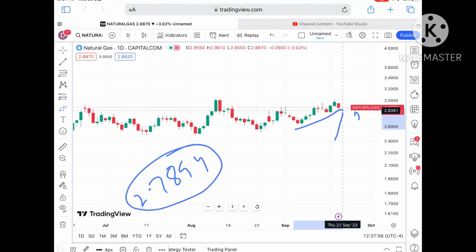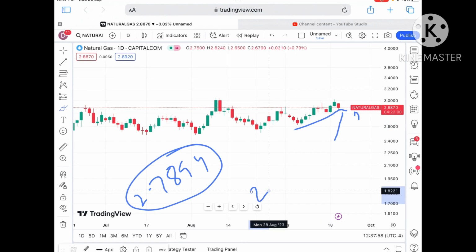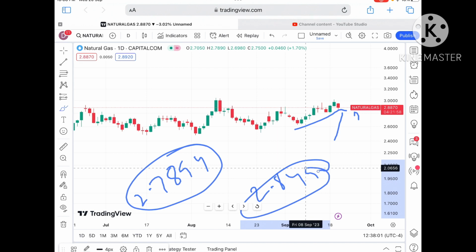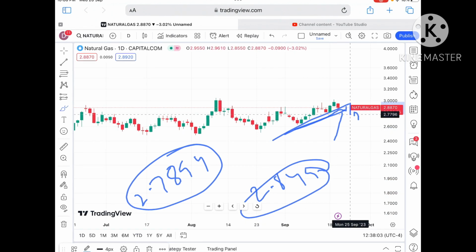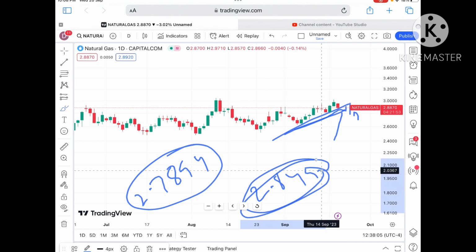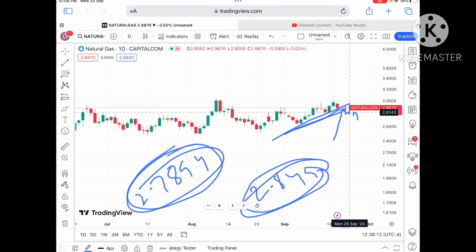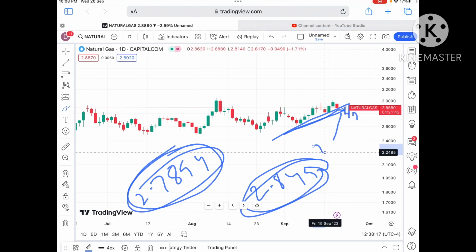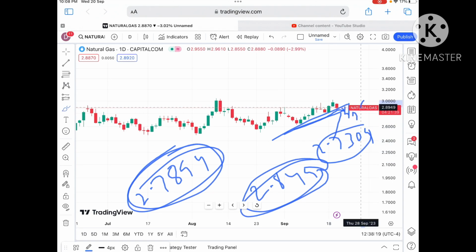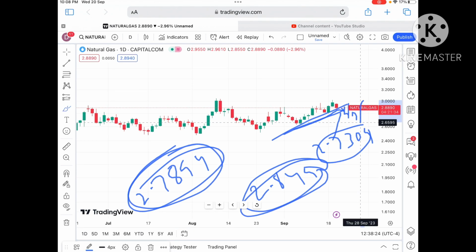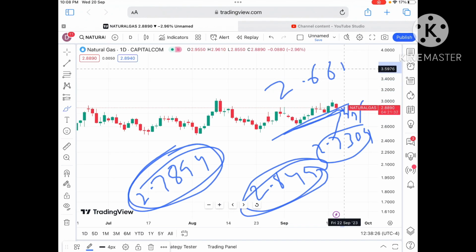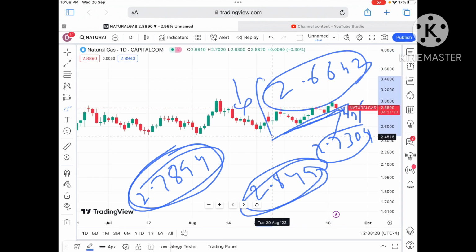But keep in mind, if the price falls below a level of $2.8492, a further fall we can see, because a pattern breakout will happen, so chances are high. Once the price falls below $2.7894, it will go towards around $2.8191, to a level of 2.7649, and then further down towards 2.7304. If the price falls below that level, it will go towards around 2.7213, and then to a level of $2.6642.